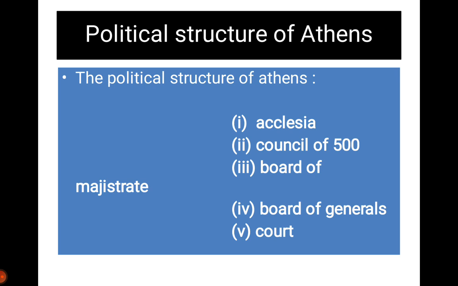Then we discuss the court. The court had 500 members, and both civil and criminal cases were regulated. This is the political institution in ancient Greek, and then we will discuss in the next lecture.